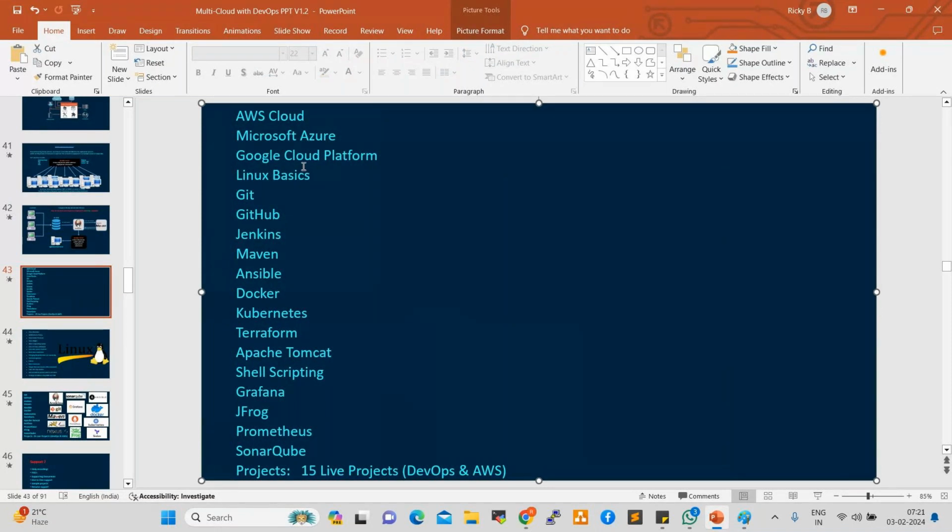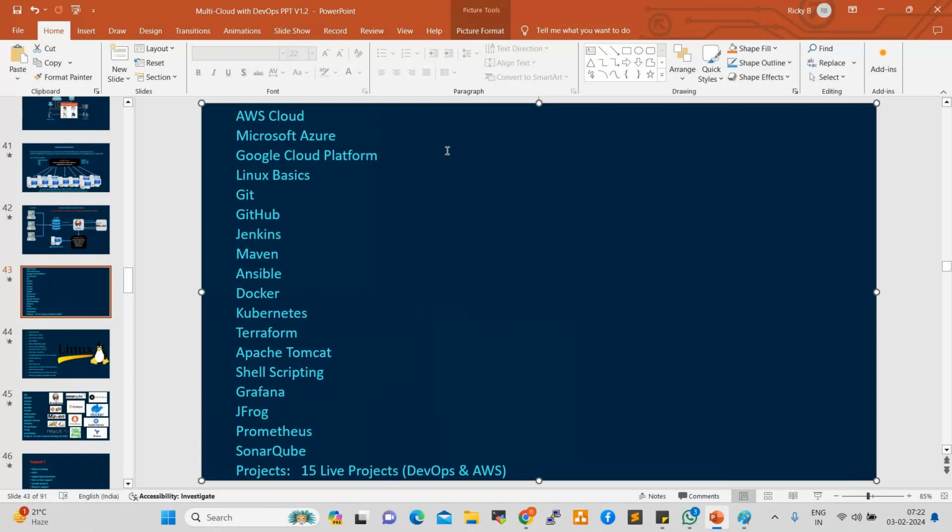Currently, every project team is using at least two cloud platforms, either AWS and Azure or AWS and GCP, because every organization has different customers and different clients. That is why they are using at least two platforms. Why do we require two or three platforms? Different costing, different quality, different customers. So that is why we are going to cover three platforms.